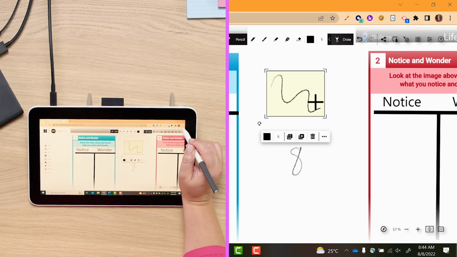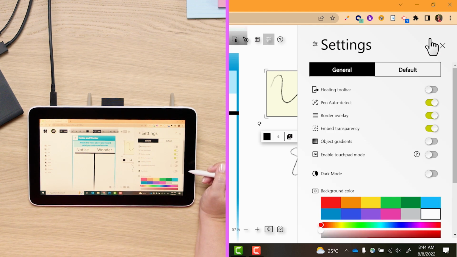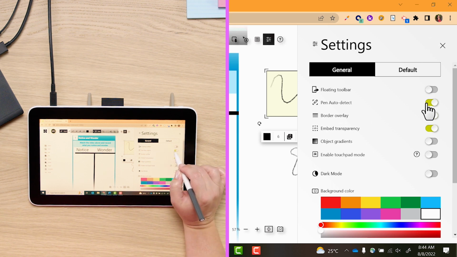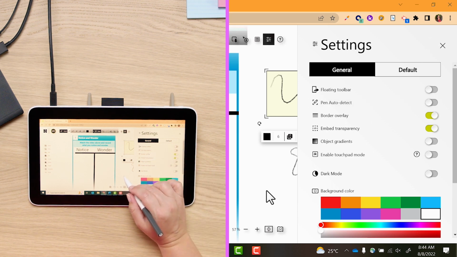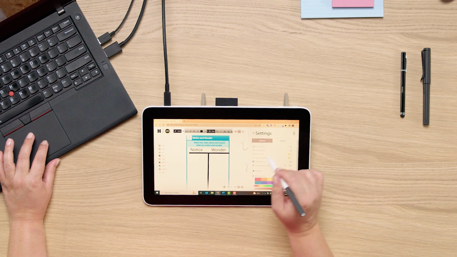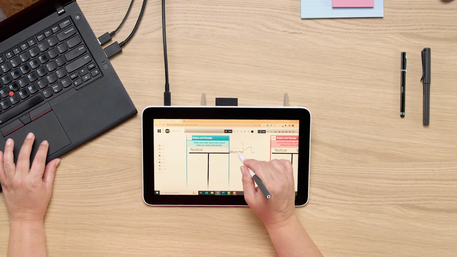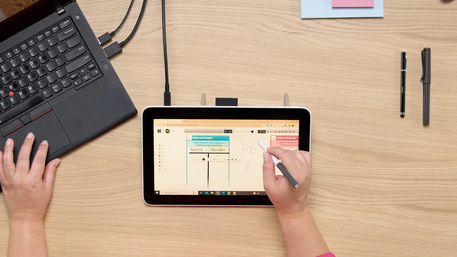To change this setting, toggle Pen Auto Detect off. This will now allow you to grab objects and move them freely around the canvas.